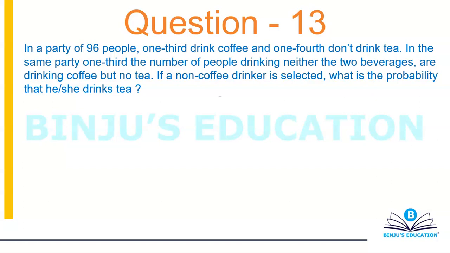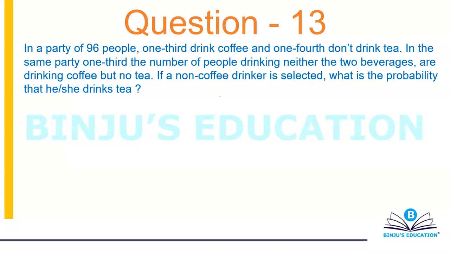So in a party of 96 people, one third drink coffee, one fourth don't drink tea. In the same party, one third the number of people drinking neither of the two beverages are drinking coffee but no tea. Okay. So it's pretty confusing, and I guess you would have realized that this question will be solved with the help of Venn diagram matrix method.